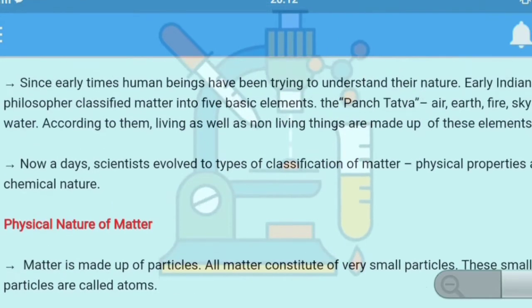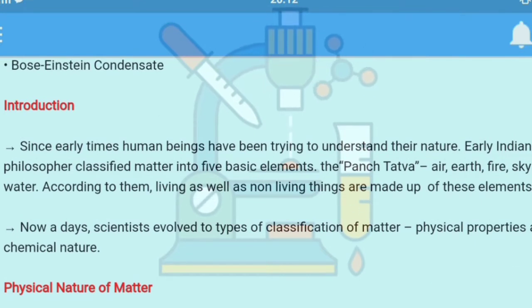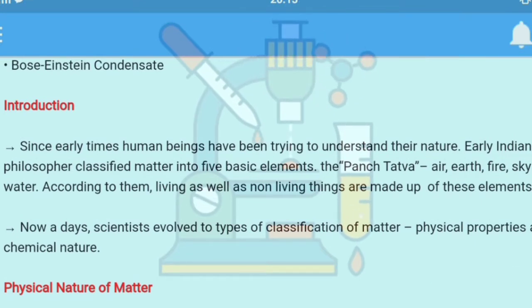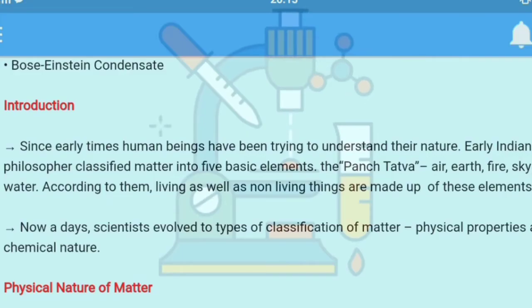Very first we will begin from the introduction. Since early times human beings have been trying to understand their nature. Early Indian philosophers classified matter into 5 basic elements, so-called Panch Tattva, that is air, earth, fire, sky and water. According to them, living as well as non-living things are made up of these elements. And nowadays, scientists evolved two types of classification of matter on the basis of physical properties and chemical nature.